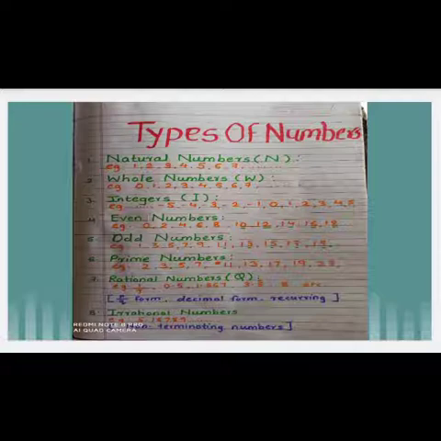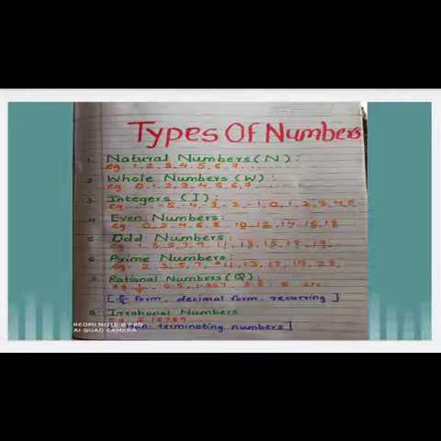Next one, whole numbers. Including 0, all counting numbers come under this category. So, whole numbers we denote by capital W. Examples: 0, 1, 2, 3, 4, 5, 6, 7 and so on. Third one, integers, which we denote by capital letter I. Now, what are integers? Negative numbers, 0 and positive numbers together we call integers.